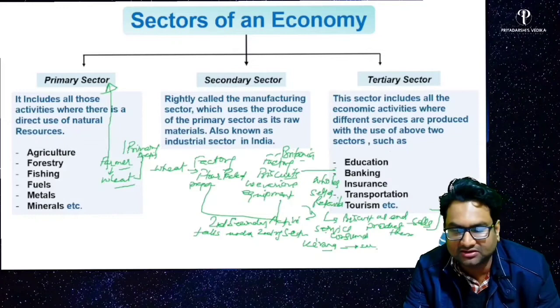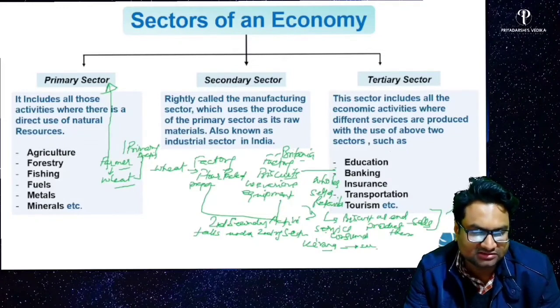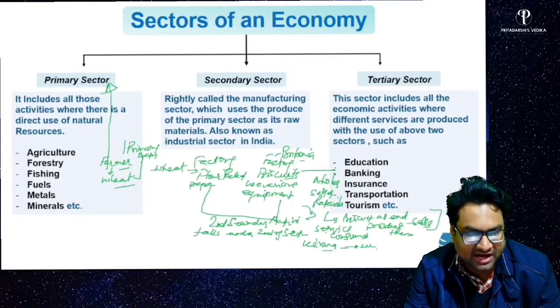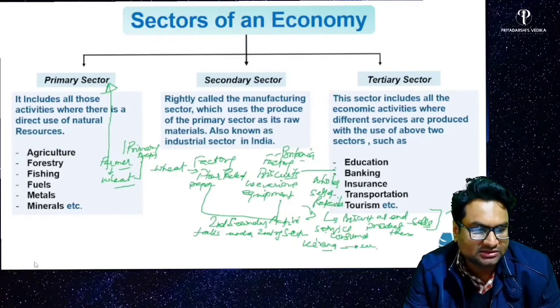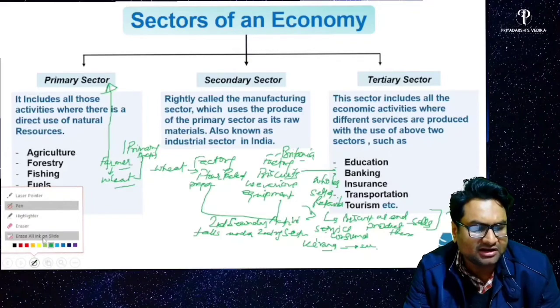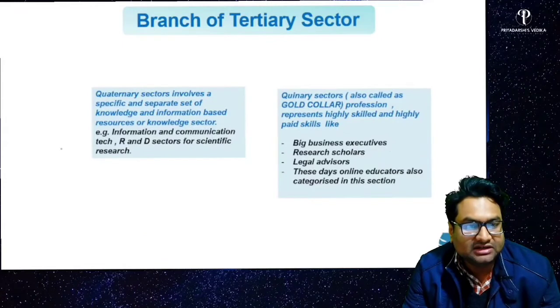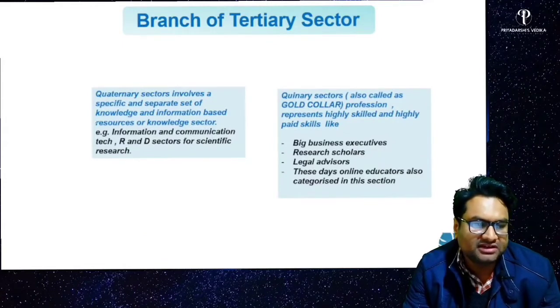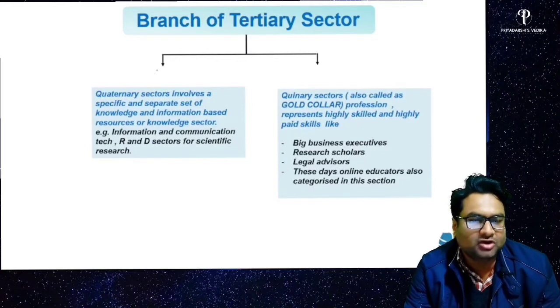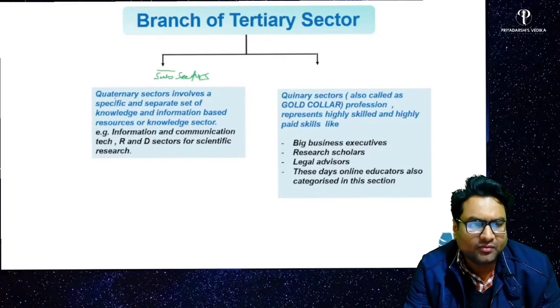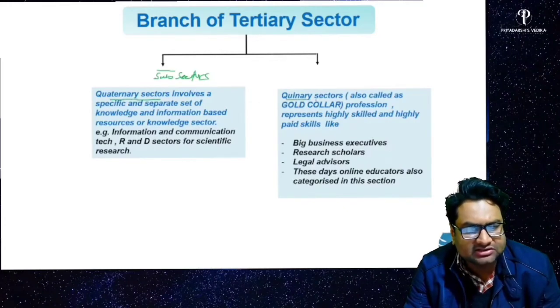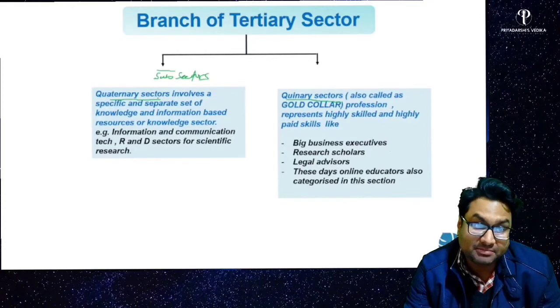See, so all these activities you have connected. I have tried to connect all the sectors, and how the consumer gets benefited, how the consumer gets the end use product, and how the whole economic activity which is happening on this earth is interlinked with each other, right? So let's come to another sector. In the modern economy, the tertiary sector has been divided into subparts, sub sectors. One is quaternary sector and another is quinary sector, right? These are parts of the tertiary sector only.